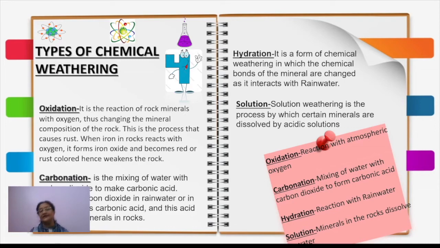So that again leads to the loosening up of the rock particles, the particles of the rock, and ultimately it breaks, and that is the weathering. And because a chemical process is involved, it is a chemical weathering. And what is this process? Hydration. I hope this is clear now. Now the fourth one is solution. What is solution? You must have seen it many times.